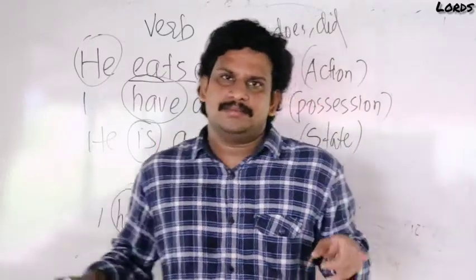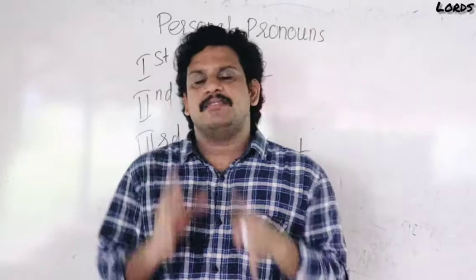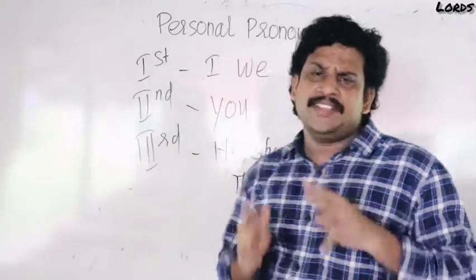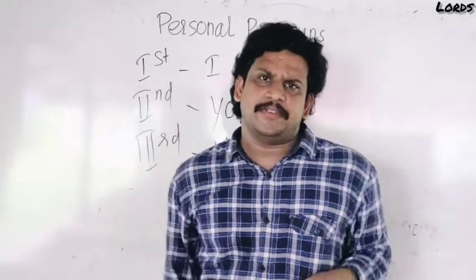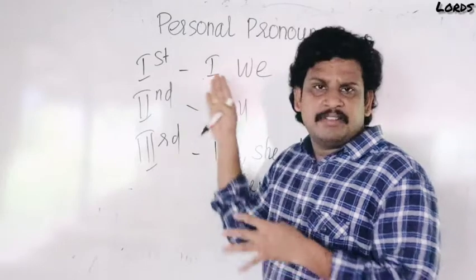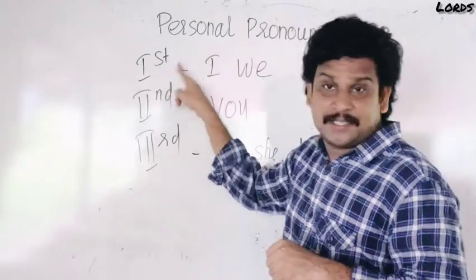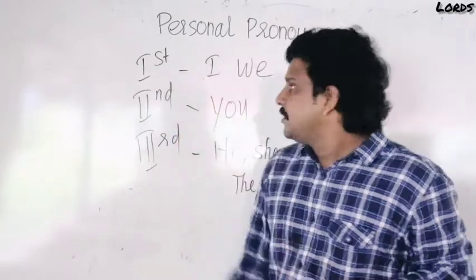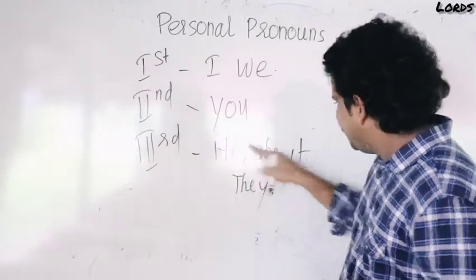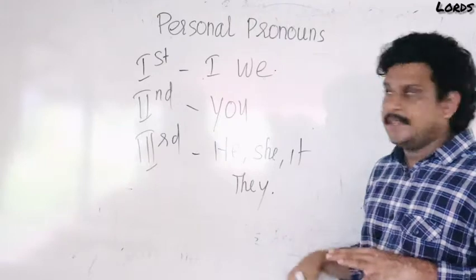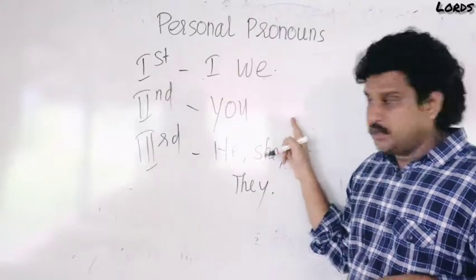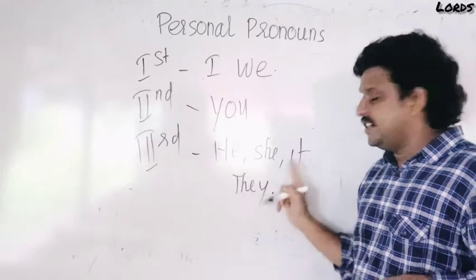The verb is over. Next, you must become familiar with the term personal pronoun. A pronoun is a word used instead of a noun. He, she, it, they are called personal pronouns. They are divided into 3: first person, second person, third person. First person: I, we. Second person: you. Third person: he, she, it, they. Once again, first person I, we; second person you; third person he, she, it, they.